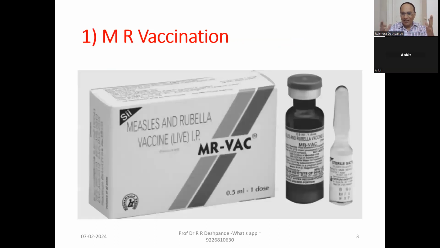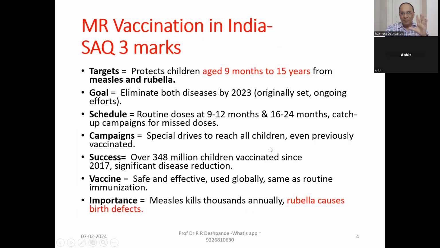Let us start further. So, MR vaccination. Here you can see the measles and rubella vaccine, a live vaccine, MR vac. 0.5 ml is 1 dose. Just to understand how it looks, I have shown the picture.